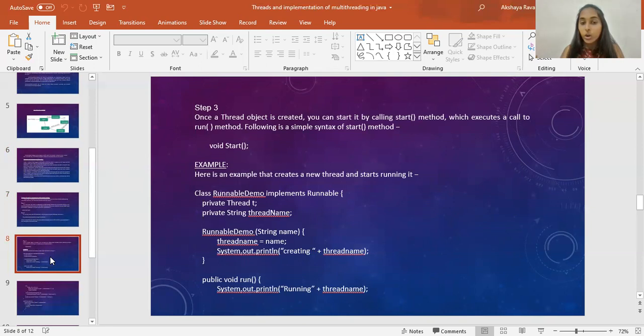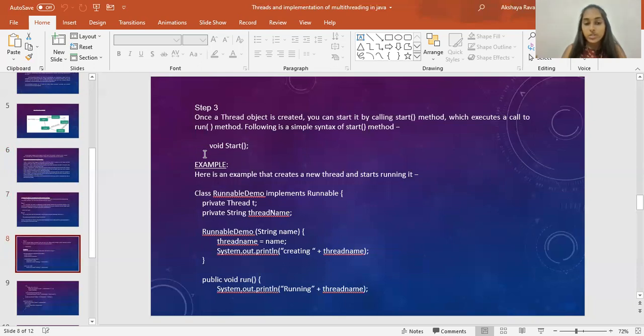Step 3. Once a thread object is created, you can start it by calling the start method, which executes a call to the run method. Following is a simple syntax of the start method, that is void start with brackets. So here we'll see an example that creates a new thread and starts running it.